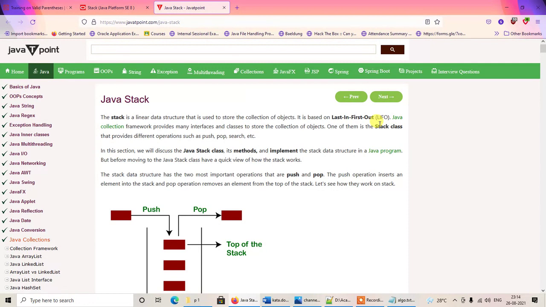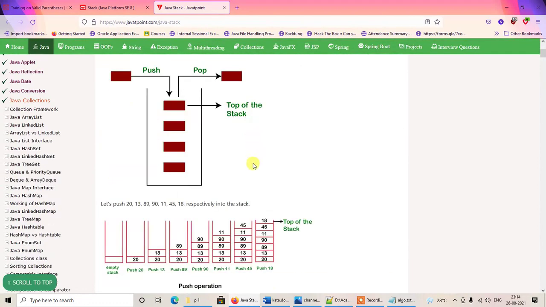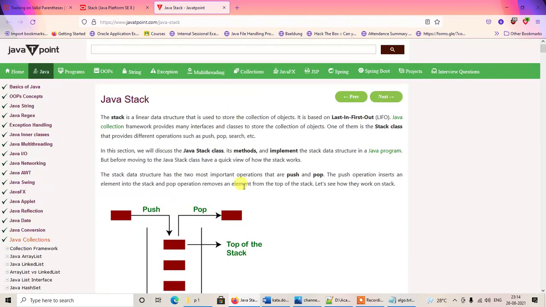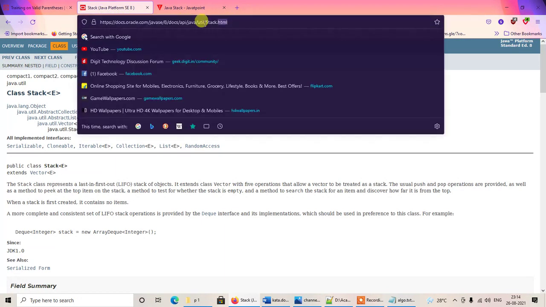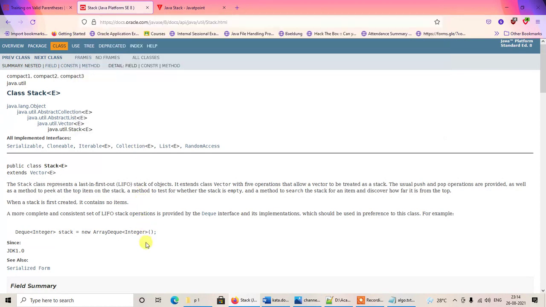As it says, the Java collection framework provides many interfaces and classes to store collections of objects. One of them is the Stack class, which provides different operations such as push, pop, search, etc. I'll be leaving the link for the tutorial on Java Stack available on Java Point, as well as the official documentation for Stack available on Oracle's website, down in the description below. Just go through it if you do not know what a stack is and how it is implemented in Java.